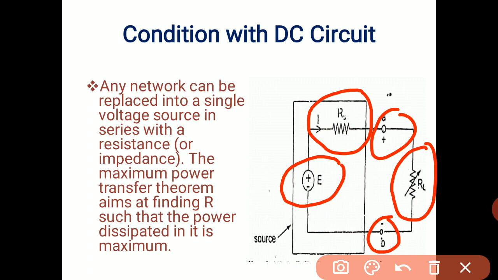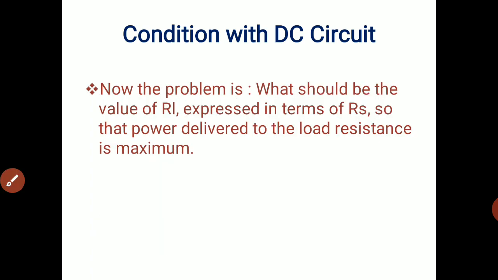So our aim is to find out the power which will be delivered to the variable load over here, that is RL. Now the problem is, what should be the value of RL expressed in terms of RS, that is source resistance, so that the power delivered to the load resistance is maximum.